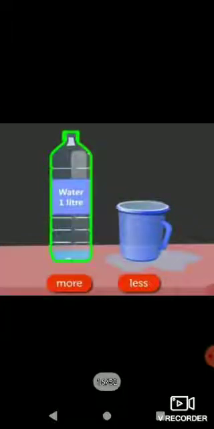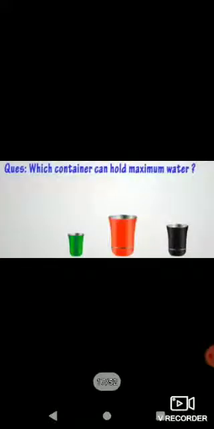So what do we say now? We can say the bottle has more capacity than the glass or the jug. We can say the bottle carries more water or more liquid than the jug, or the jug carries less water or liquid than the bottle. Now we'll move to another example.